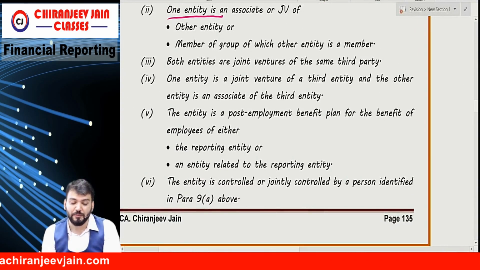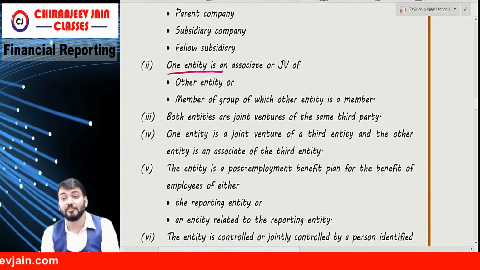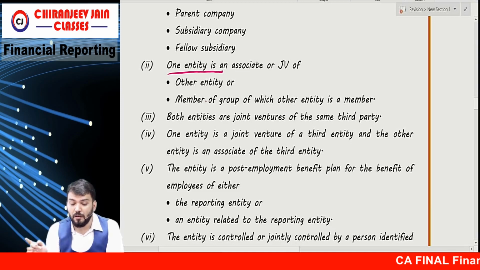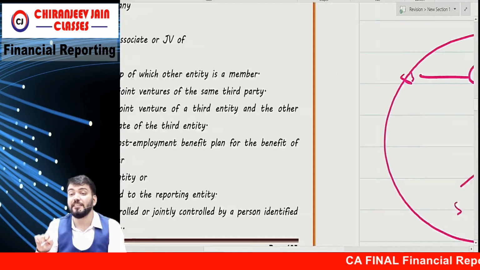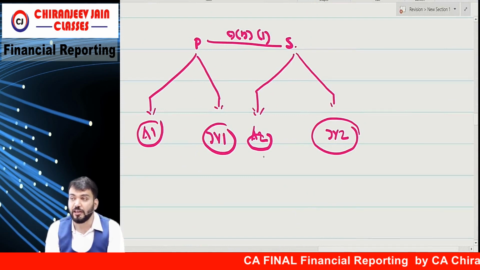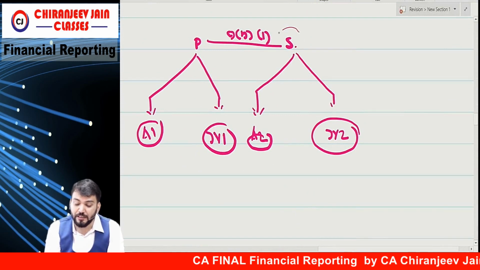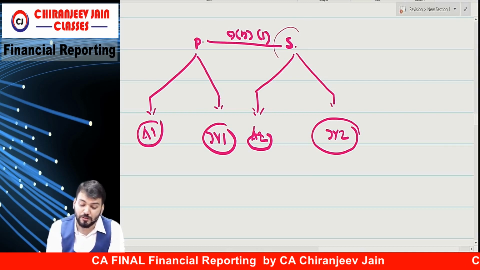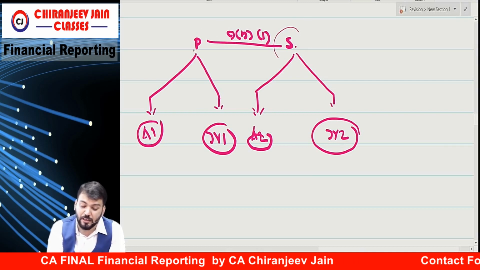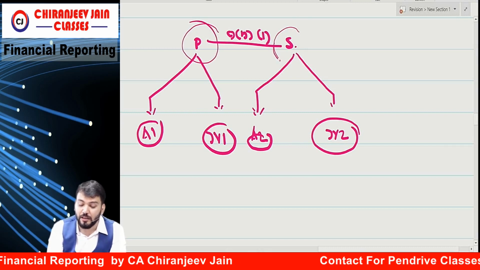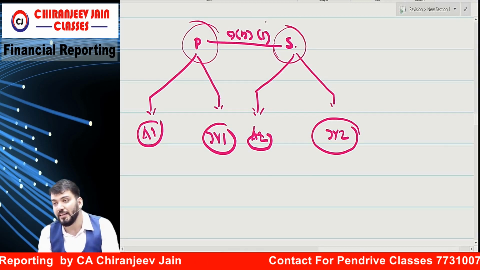What do they want to say once again? One entity is an associate or joint venture of the other entity, or a member of a group of which the other entity is also a member. It means any associate or joint venture of one entity of that group will also be related to P, and this associate and joint venture will be related to this subsidiary company.